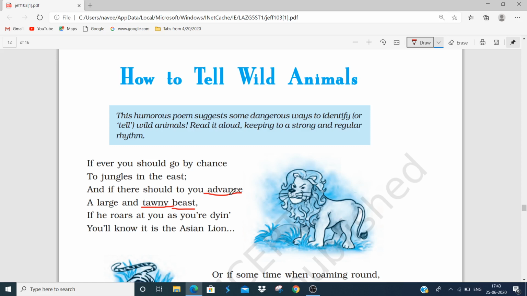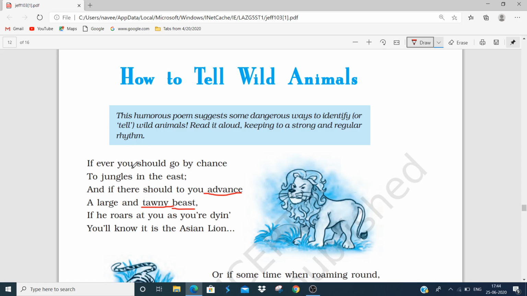Here the poet is telling the readers how they can identify or recognize various animals in the jungles of the east. So in the first stanza she says that if the reader comes across an animal whose skin is yellowish brown in color, and if it roars at him so strongly that he or she can die out of fear, it means that he has encountered an Asian lion. She has humorously explained the Asian lion which could kill a person with its roar.